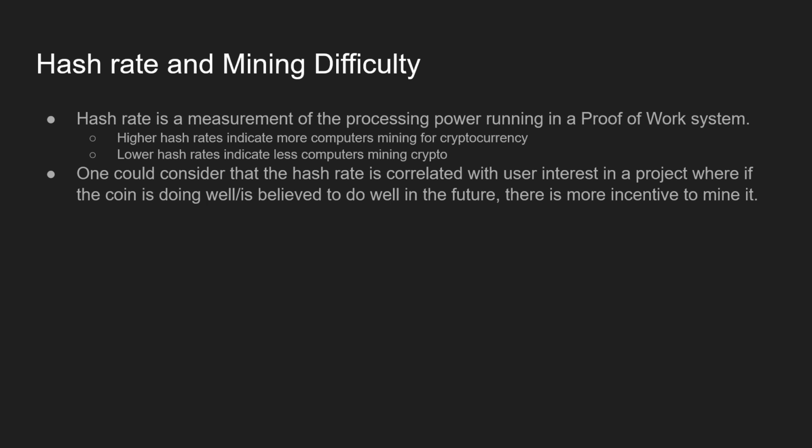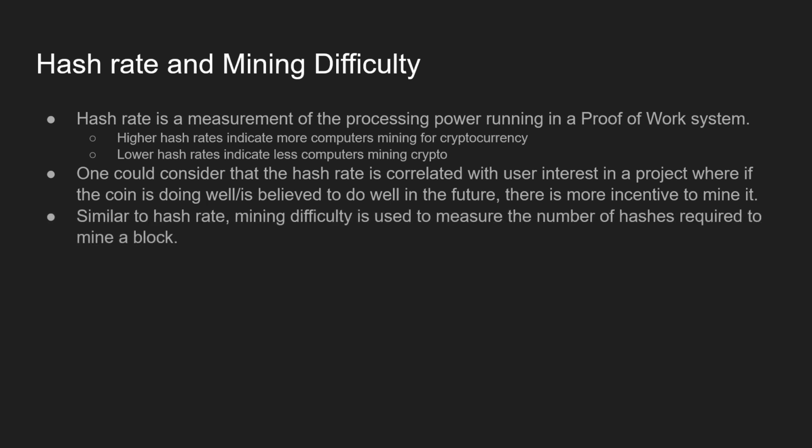Now, one could consider that the hash rate is correlated with user interest in a project, where if the coin is doing well or is believed to do well in the future, there is more incentive to mine it. Similar to hash rate, mining difficulty is used to measure the amount of hashes required to mine a block.